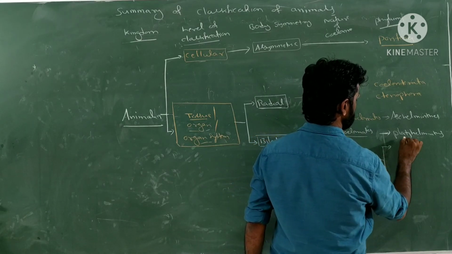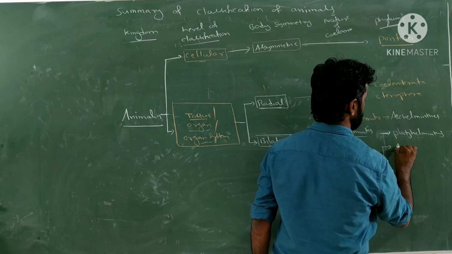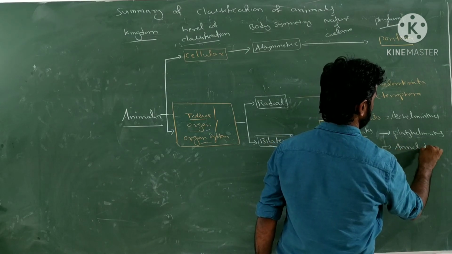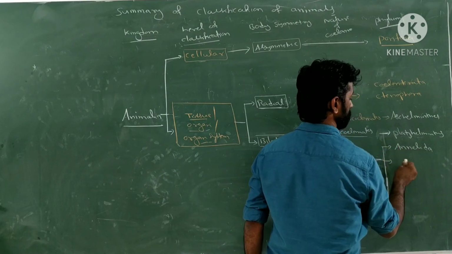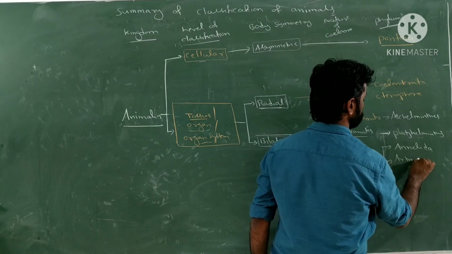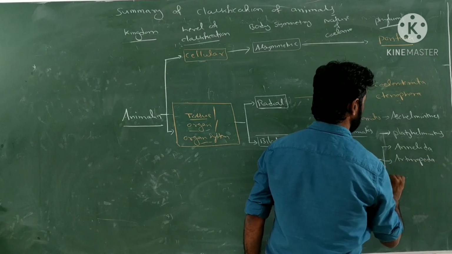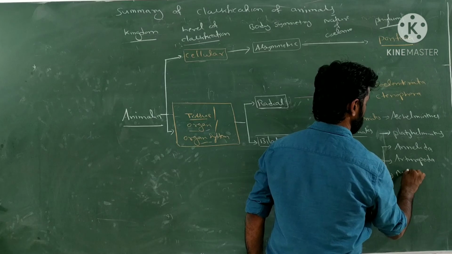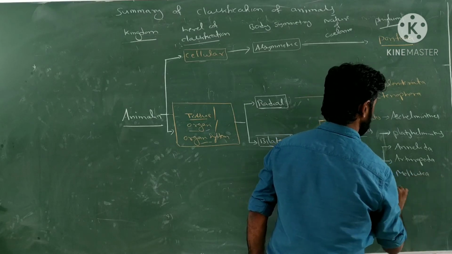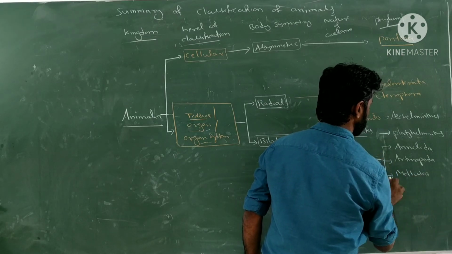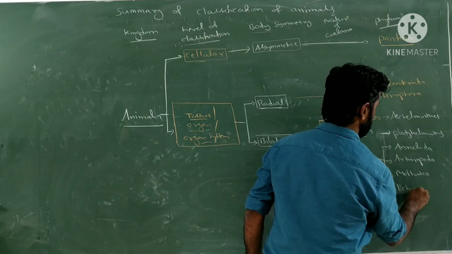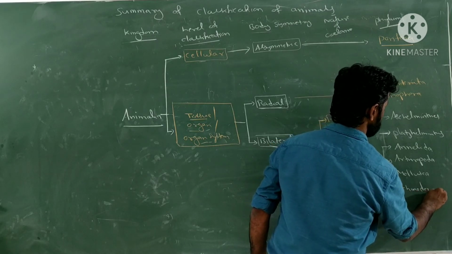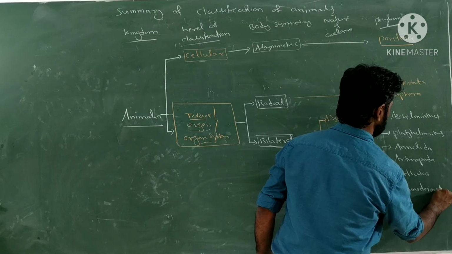What are those? After the Platyhelminthes, next is Annelida. After that is Arthropoda. After that is Mollusca. Next is Echinoderms, or Echinodermata is the phylum name.